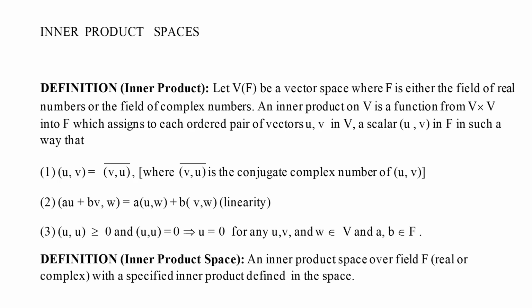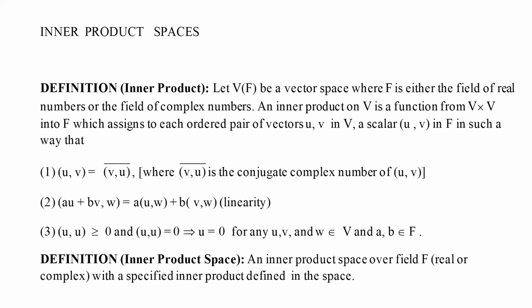Now, in order to make this definition of vectors more realistic, something more was to be done. And for that, we introduced two scalar valued functions on vector spaces. One is known as the inner product, the other is known as norm.